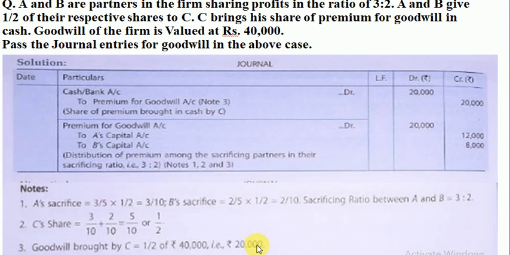So the question says there are two partners A and B. They are sharing profit and losses in the ratio of 3:2. They admit a new partner C.